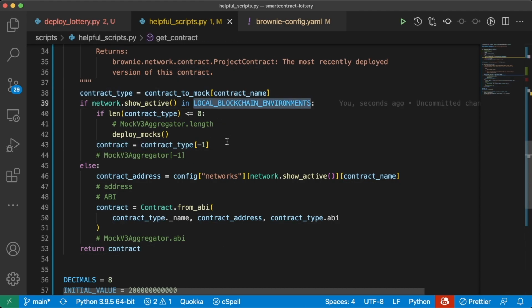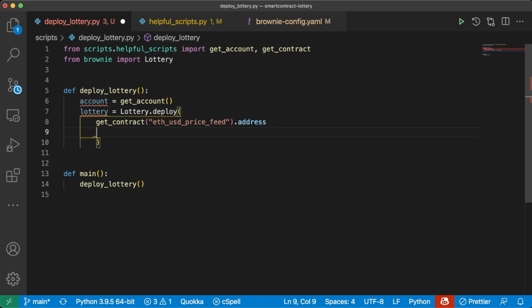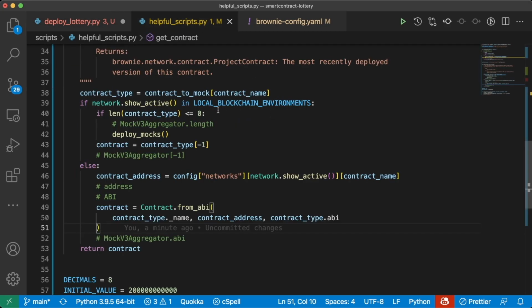However, if we're on a testnet, if we're on a real network, we're going to grab its actual address and return a mock contract of it. Our mock contract here has all the same functions of a regular contract, so we can just use it the same. This way, we don't have to adjust this function for whether or not we're deploying to a testnet or to an actual address. The only additional piece we should put in here, just for clarity, is we should add .address here, because this is going to return the actual contract, and we really only want the address. This is going to make our coding a lot more robust for moving between development environments and testnet environments and working with scripts in a really effective manner.